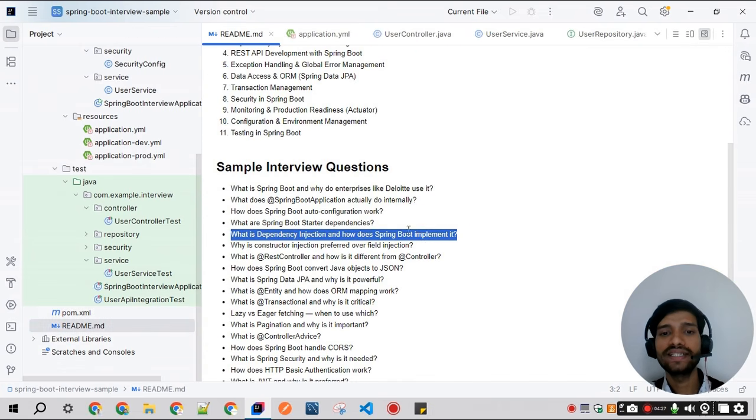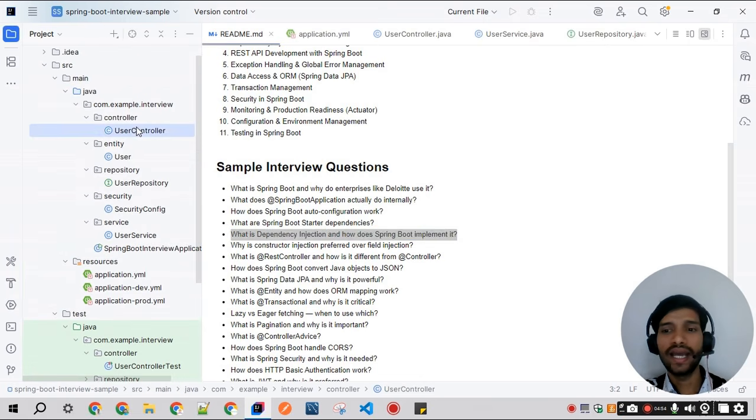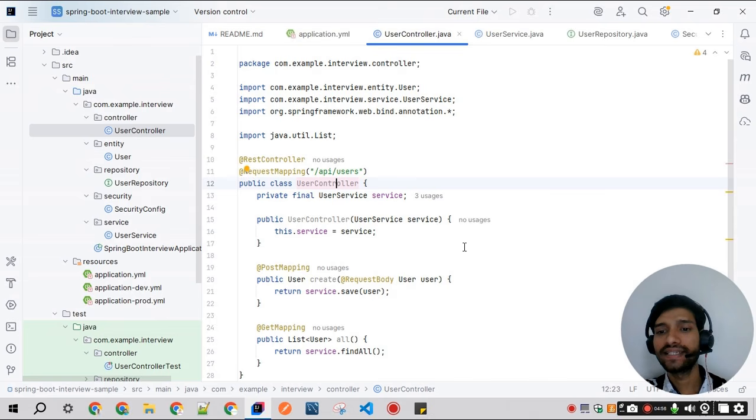What is dependency injection and how does Spring Boot implement it? Dependency injection means the object should not create their dependency; they should receive them. Spring Boot mainly uses constructor-based injection, setter-based injection, and field injection.